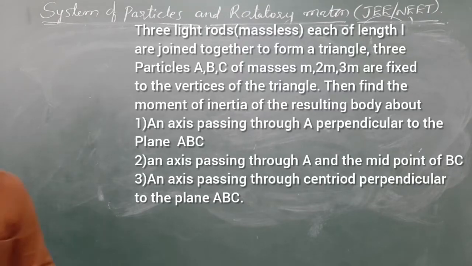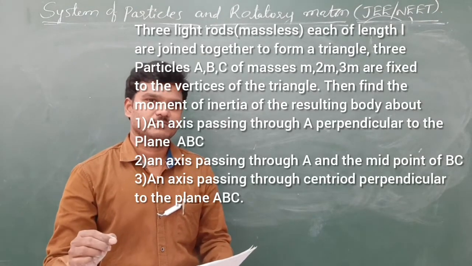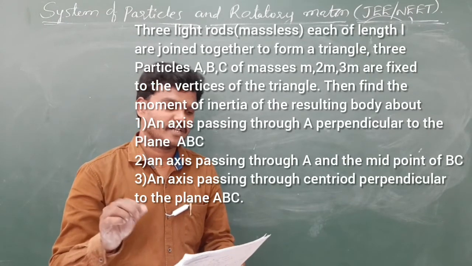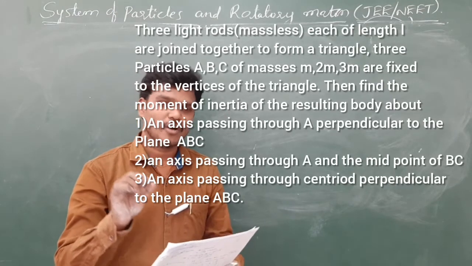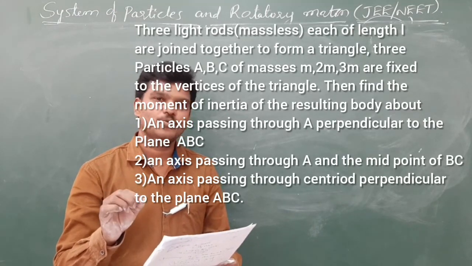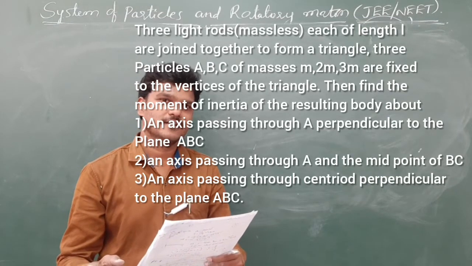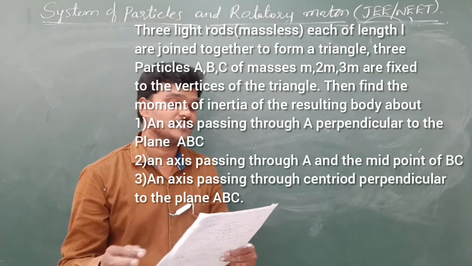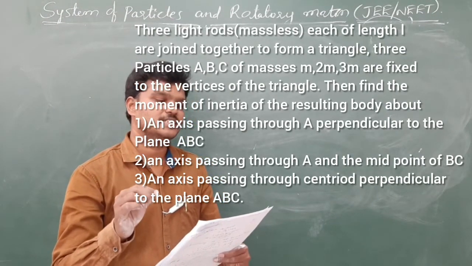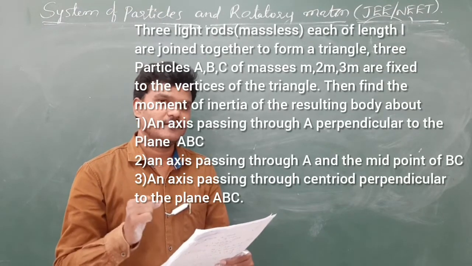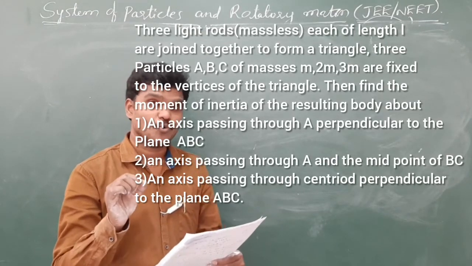Let me read the question. Three light rods, they are massless. Each of length L, they are joined together to form a triangle. And three particles A, B, C of masses M, 2M, 3M are fixed to the vertices of the triangle. Then find the moment of inertia of the resulting body about